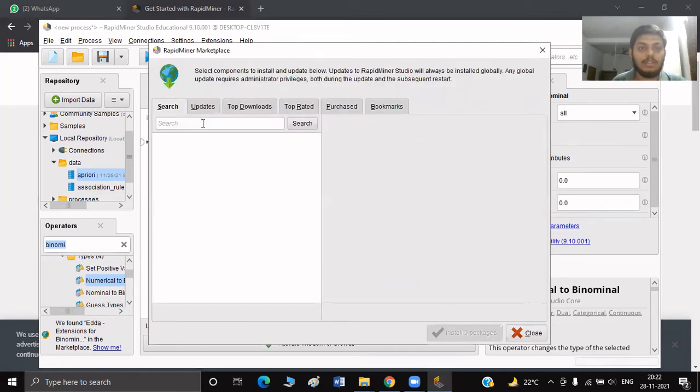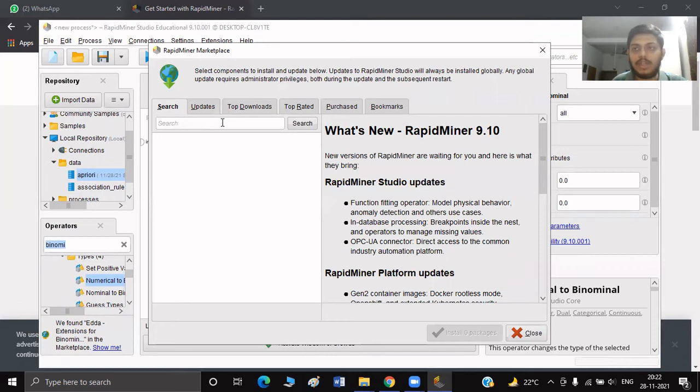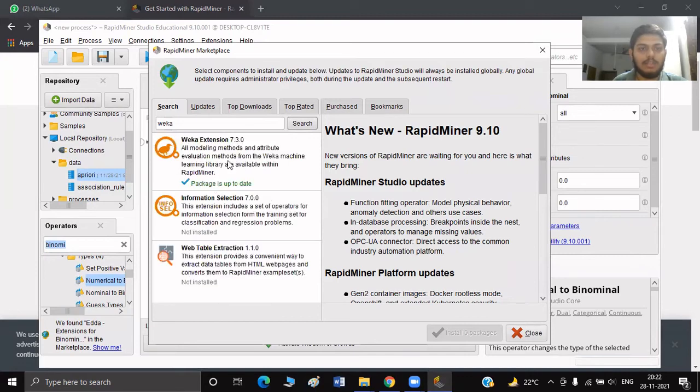Now there is an organization called Weka, which provides the a priori algorithm operator. Now I have already installed the Weka extension with which the a priori algorithm operator had come.